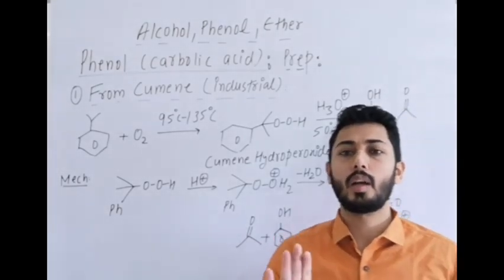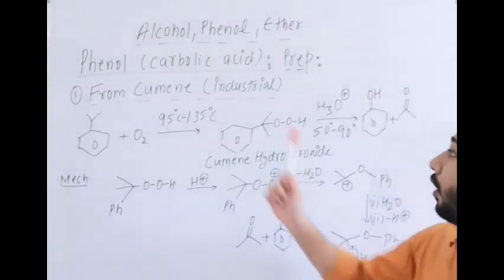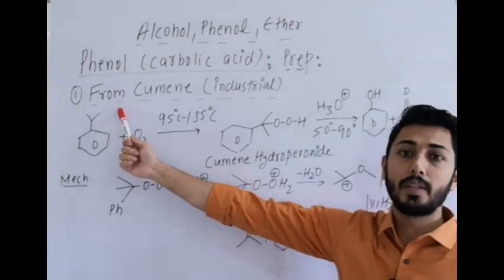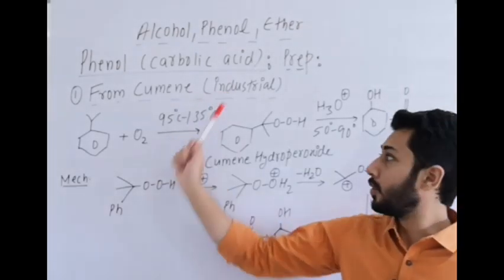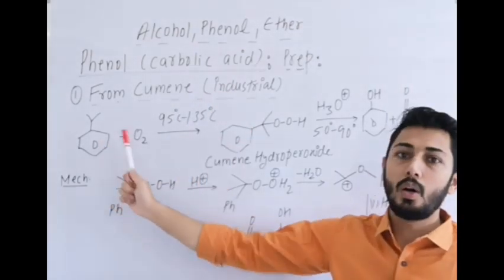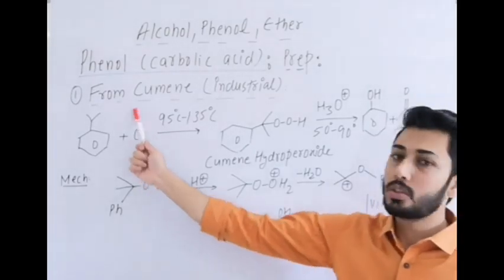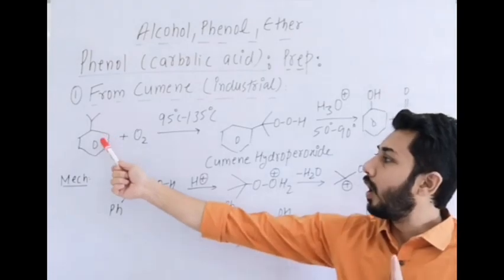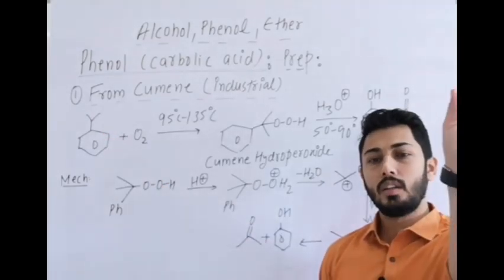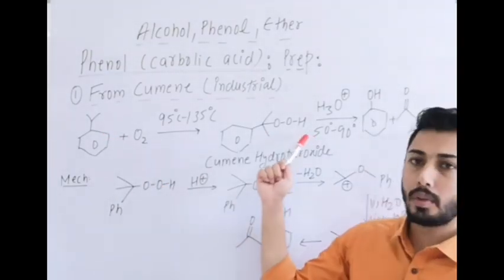So here firstly we are talking about preparation of phenol. First reaction is from isopropyl benzene or cumene. It is an industrial method of preparation. Now the reaction: cumene or isopropyl benzene plus O2. It can be given in one step also. How? After cumene, it is written first O2, second H3O plus.